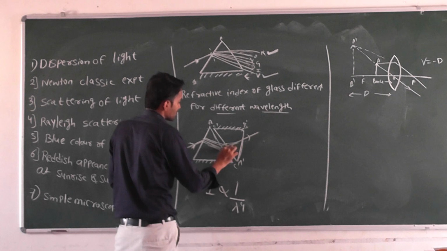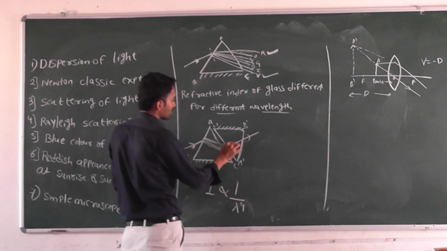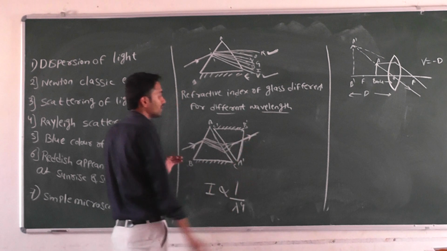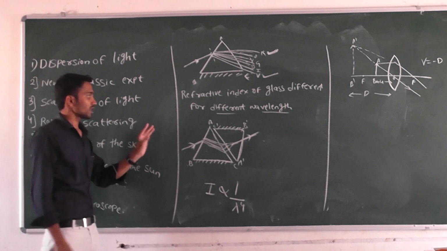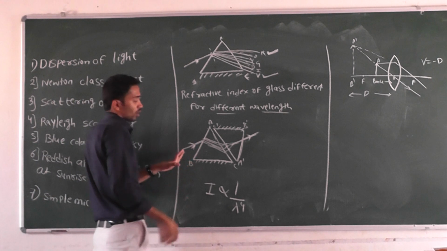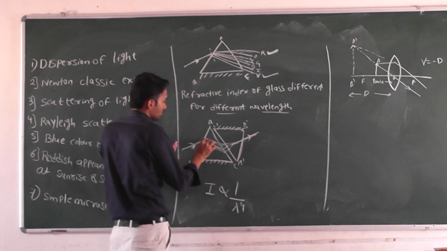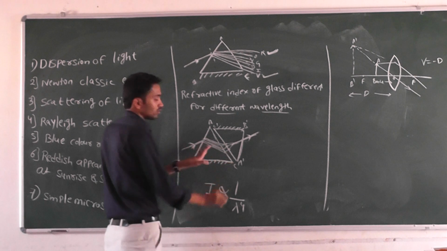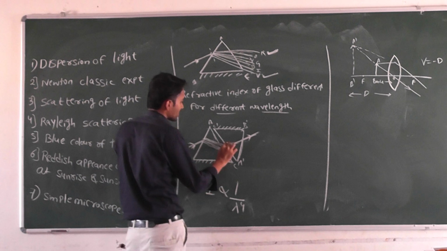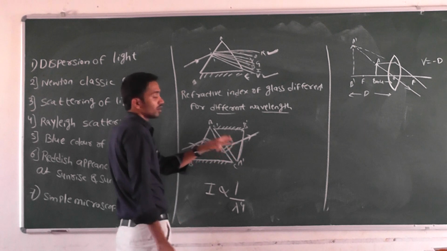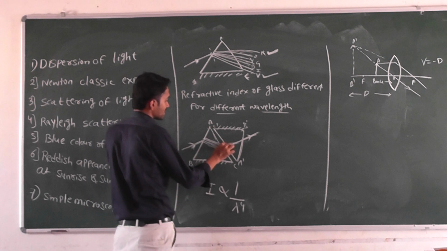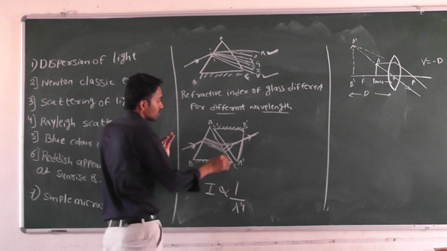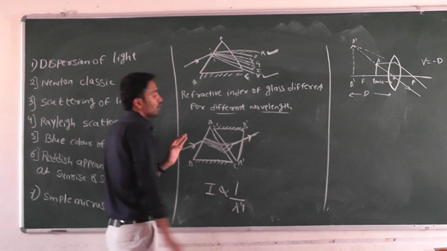When he passes the 7 colors through the second prism, he gets a white light ray again. First the white light ray passes to the first prism, which splits it into 7 colors, and these 7 colors are incident on the second prism. So he gets white light again.